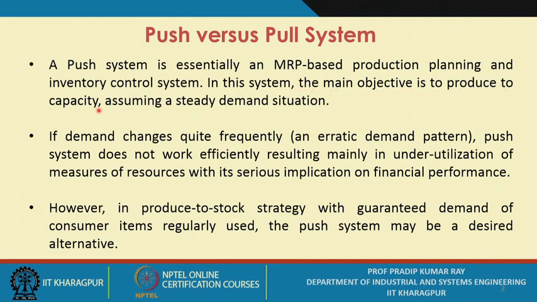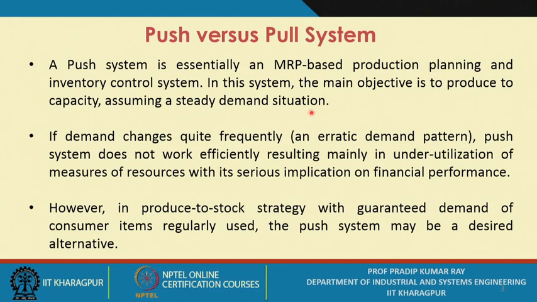That means at any particular workstation or work unit, or a particular machining center or facility, what is known in advance is its capacity. While you start producing the components or the items at that particular workstation, if you produce as per the capacity, then essentially it is a push system.